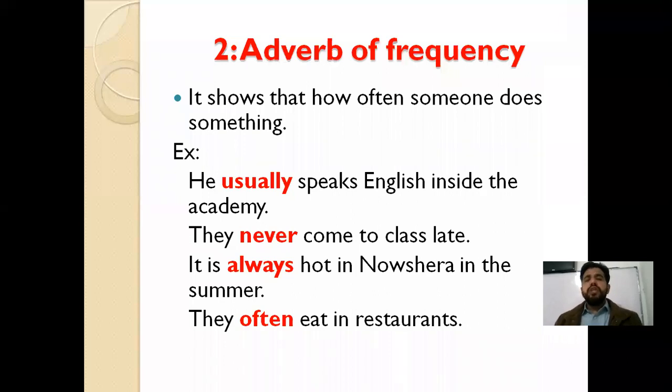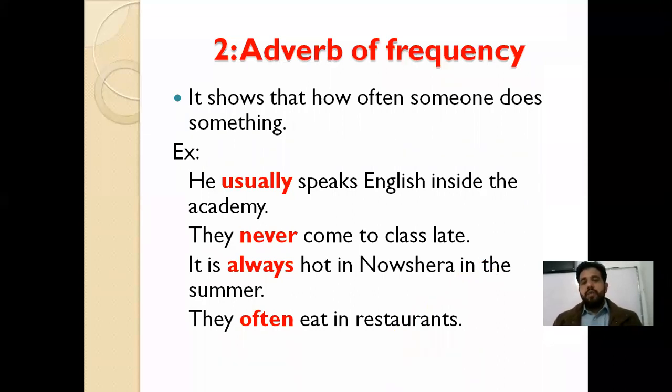Example, he usually speaks English inside the academy. Usually tells us the percentage, how often this action is performed. So this action is performed 80%. Likewise, they never come to class late. Never shows the percentage, 0%.